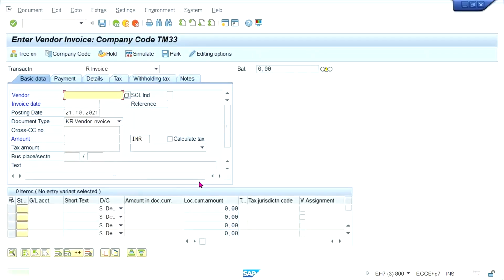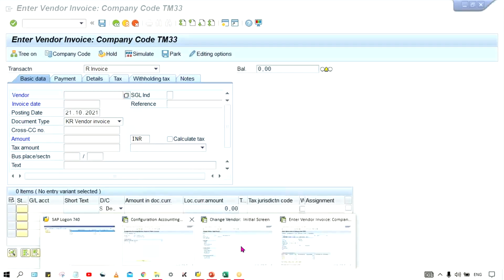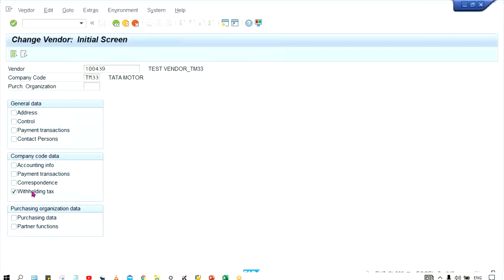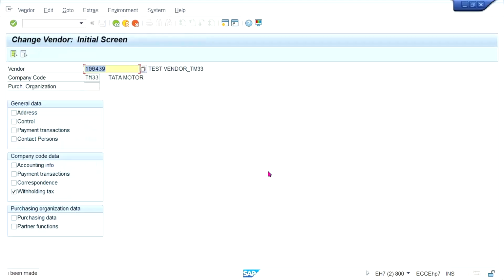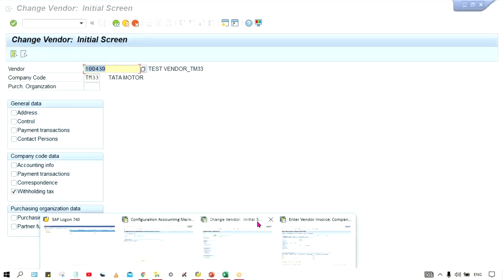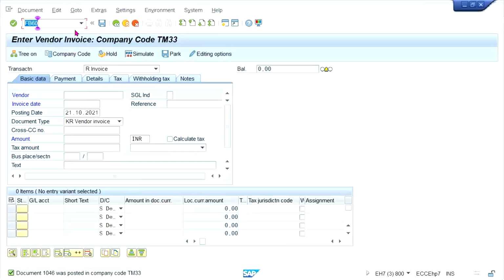Save it. Now, so likewise, every time it is going to appear. So you need to remove. Or else, what we have to do, even you can remove the check mark, and then only one tax code is going to appear. But for that, you need to refresh the screen.